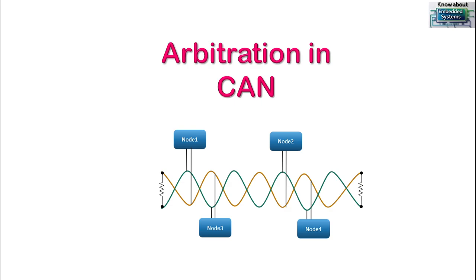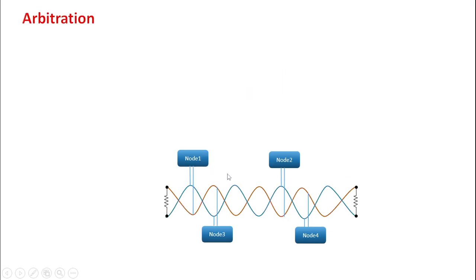Let us start the video, arbitration. So guys, let us consider the scenario here. So this is my CAN bus. We have CAN H and CAN L. You know that already. We'll be having two lines, and these two lines are named CAN H and CAN L.